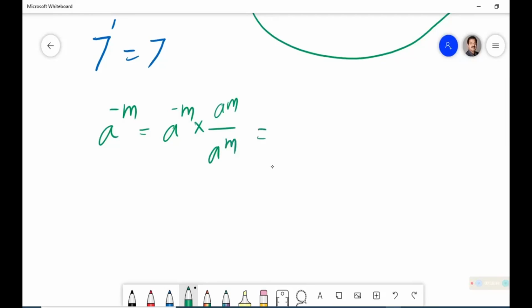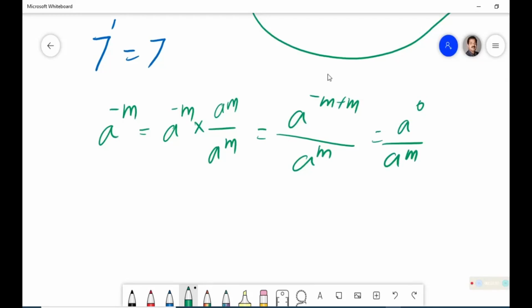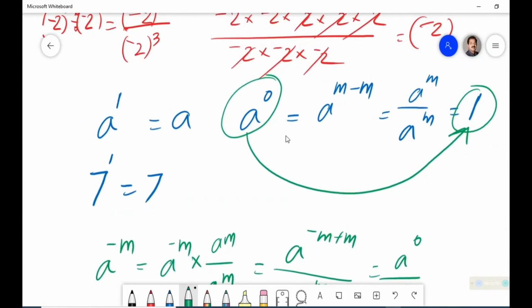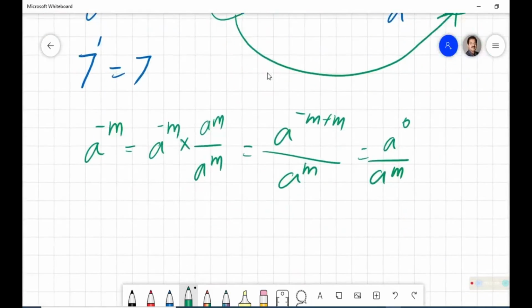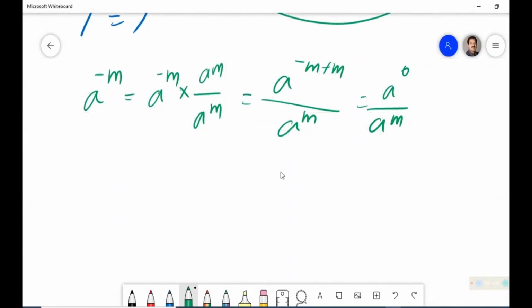Now we find that the index over here is minus m plus m, which becomes 0. That means a raised to 0 upon a raised to m. Just now we understood that a raised to 0 is equal to 1, so we can write it as 1 upon a raised to m.